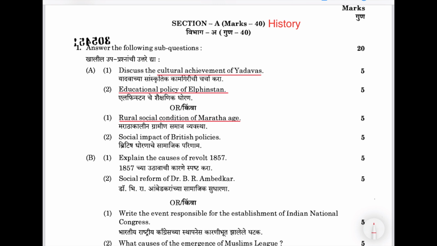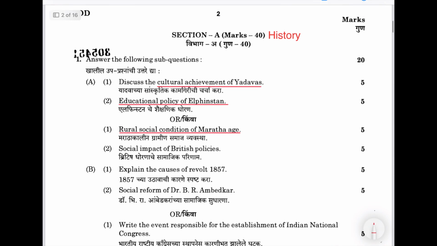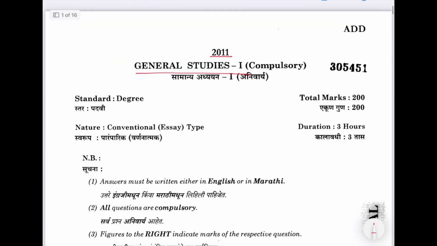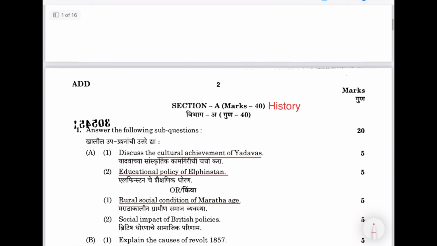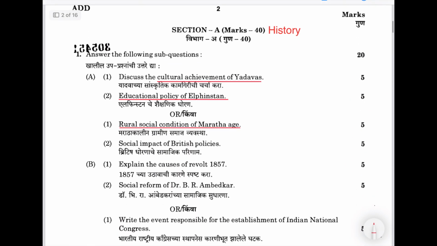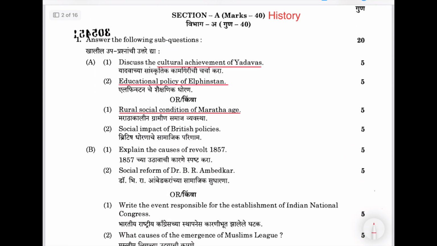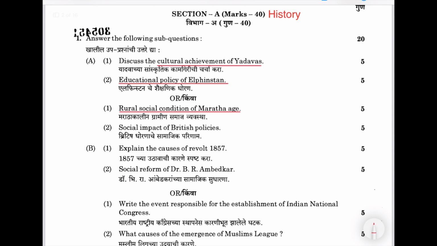But before that, let's see how MPSC used to ask in that old descriptive pattern. Here is the GS1 of the 2011 question paper, and in that the first section, section A, is history. Look at the question. Discuss the cultural achievements of Yadavas. So this is about Maharashtra. I have highlighted the Maharashtra related questions here because that is the main concern. Educational policy of Elphinstone. Again, this is a Maharashtra question.